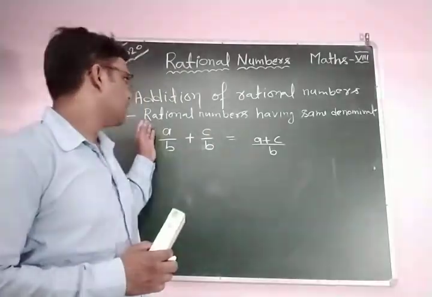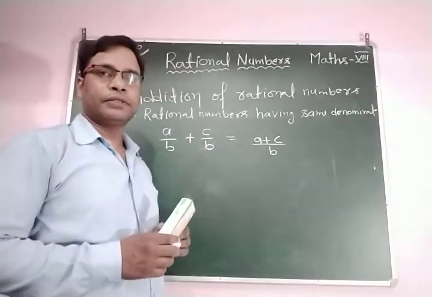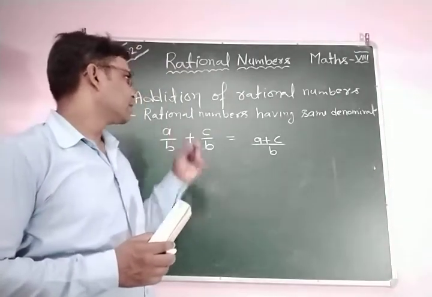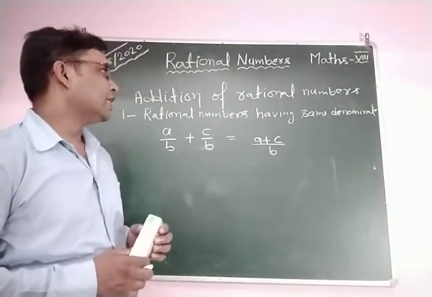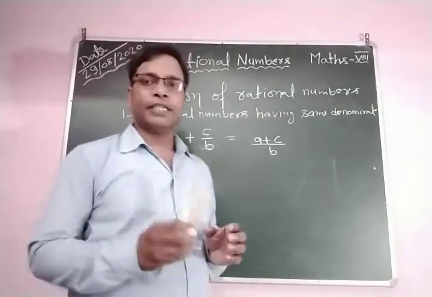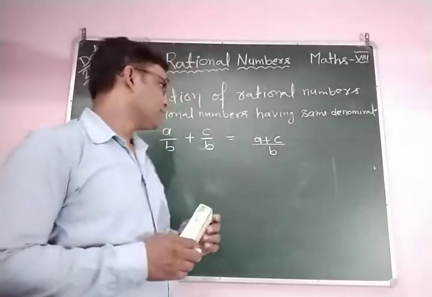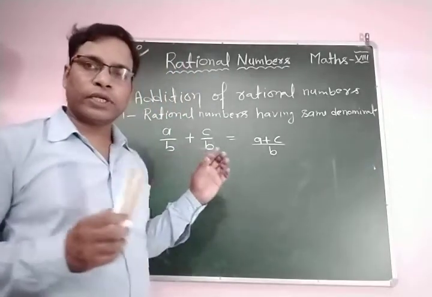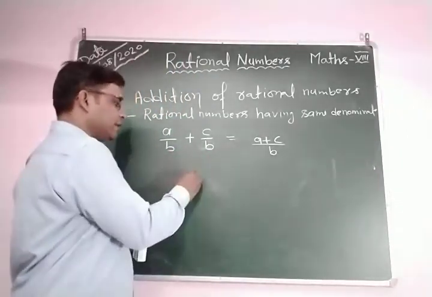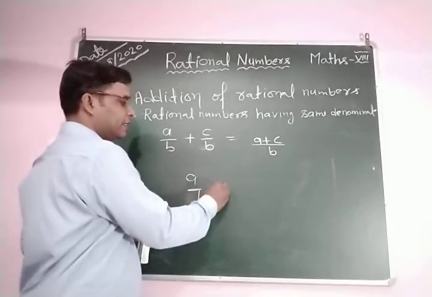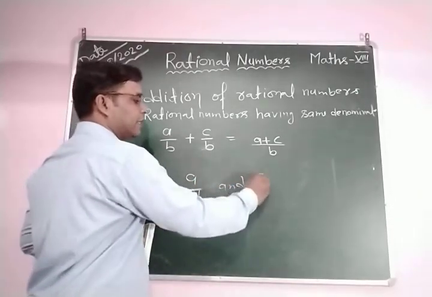Here you can see the addition of rational numbers having the same denominators. In this case, we take two rational numbers like a by b and c by b.